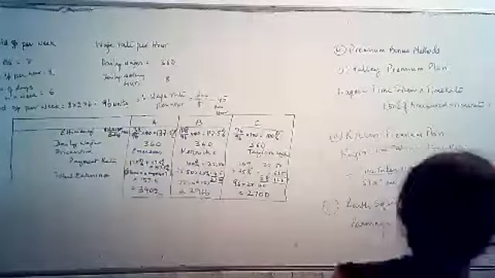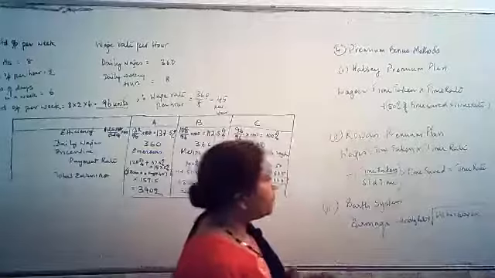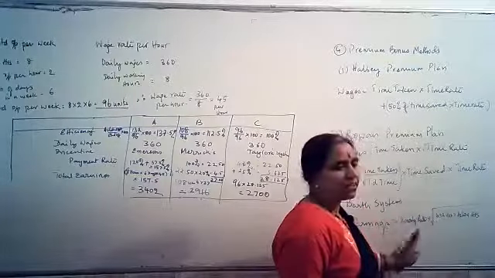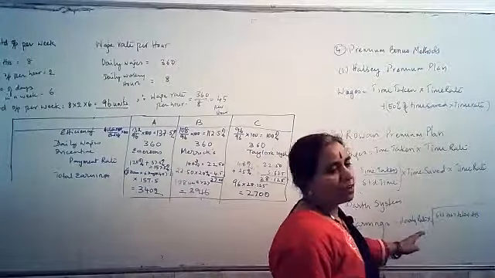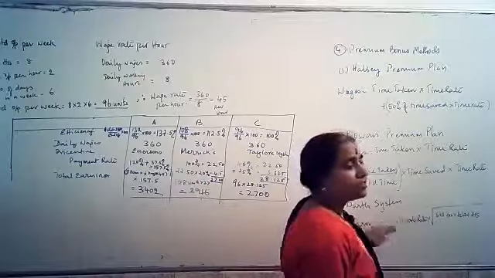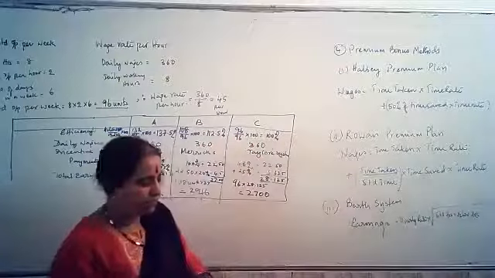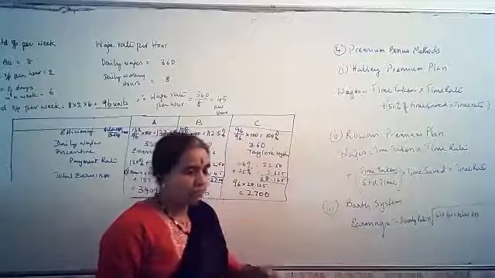So standard hours into actual hours. This is what is the Barth system. That is, you multiply standard hours into actual hours and you get a square root, and you multiply it with the hourly rate you have already calculated. So this is the Barth system which is used in some of the organizations. However, for your examination, I have not seen any problem asking for the Barth system calculation.